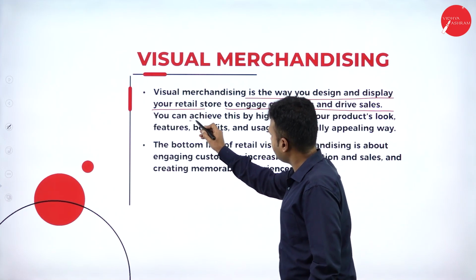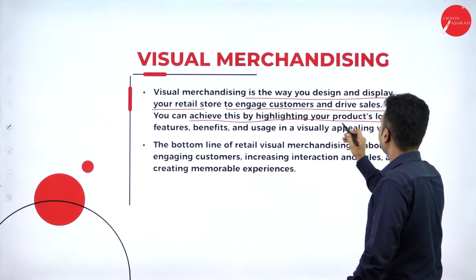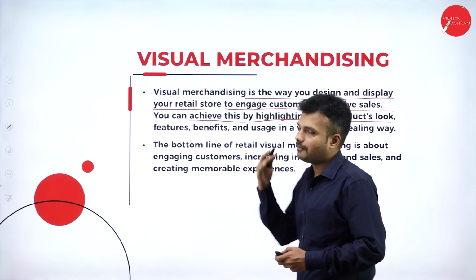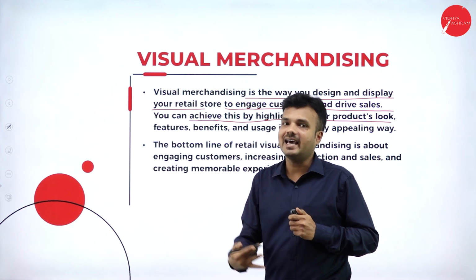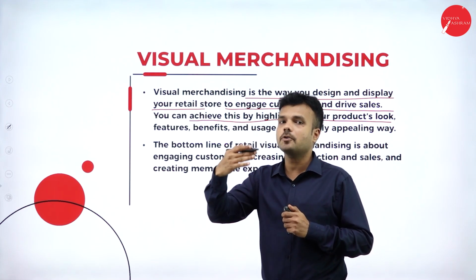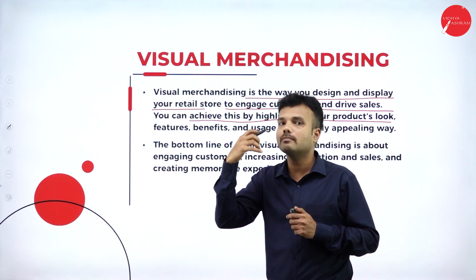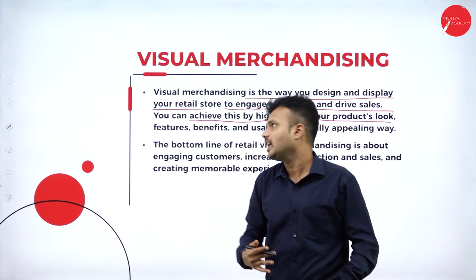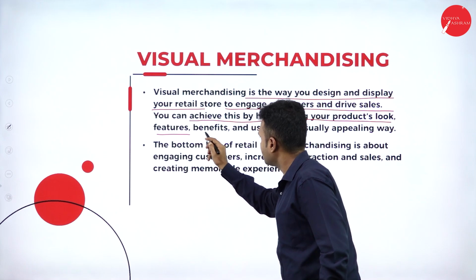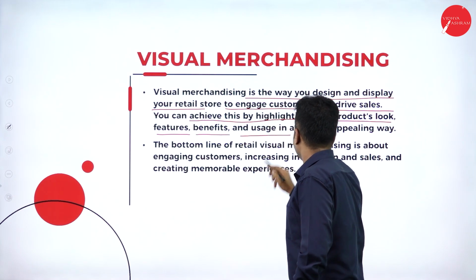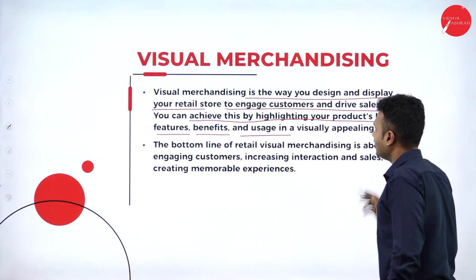We can achieve this by highlighting your product's look. If the visual merchandising is good, the product look will be highlighted. They are going to place the product in such a way that it must grab the attention of the customers, highlighting your product look, feature, benefit and use in a visually appealing way.